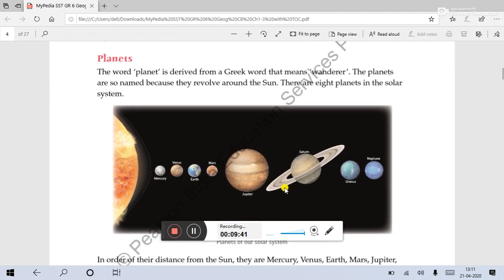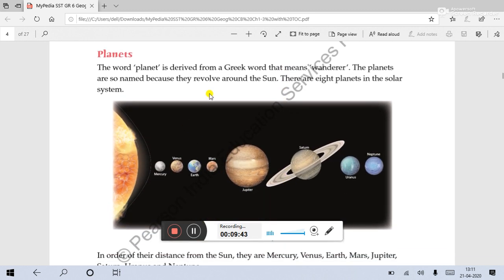Now about the planets. The word planet is derived from a Greek word that means wanderer. Wanderer means a person who moves from one place to another without any perfect destination, just wandering. The planets are so named because they revolve around the sun. There are 8 planets in the solar system.